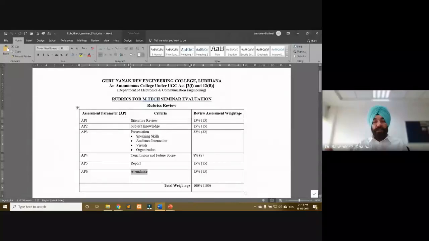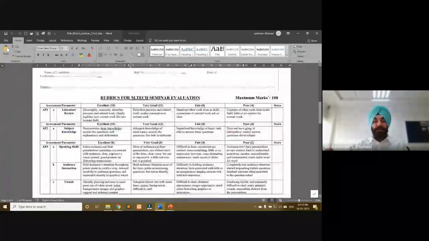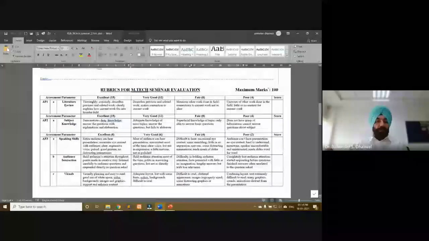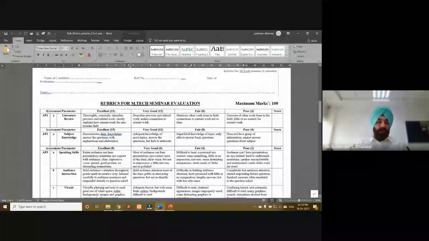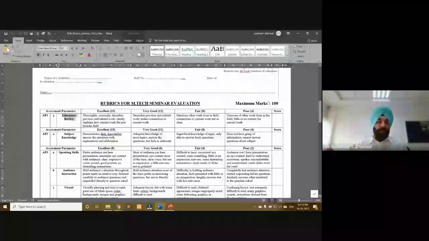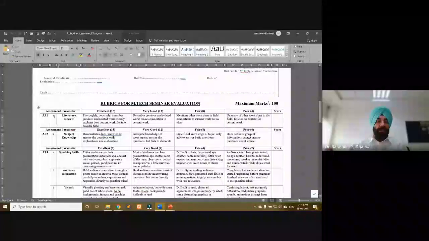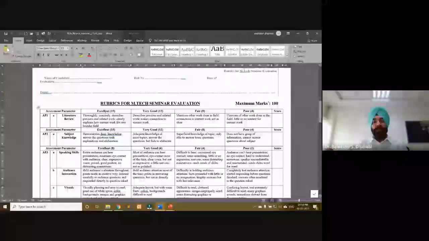Then further, for this literature review and subject knowledge, this is how we defined the performance levels. So now you can see here that the assessment parameter is there, the criteria is there. We used this criteria, literature review, and we named this as, say, AP1, and under AP1 we had only one criteria, so it is written as A only.